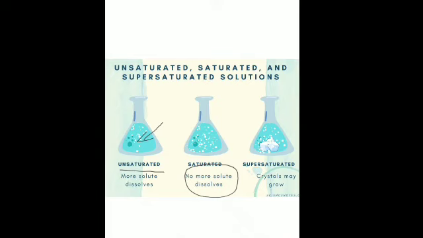This is known as a saturated solution. Then a supersaturated solution is a solution that contains more solute than it can hold at a particular temperature. Is it clear? So we have added more solute than it can hold.